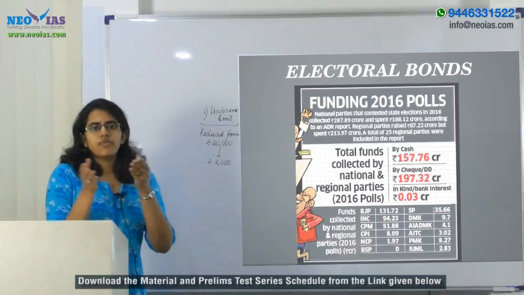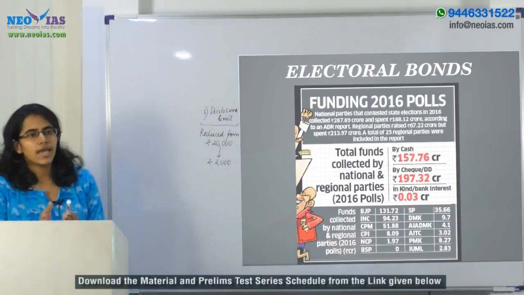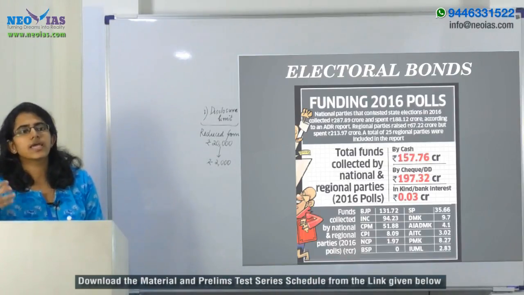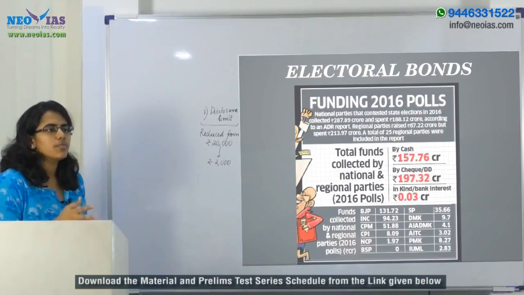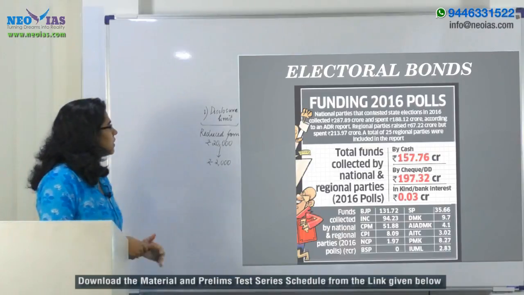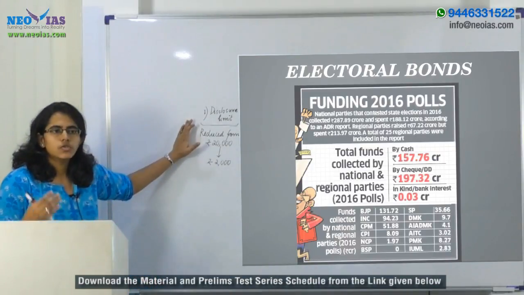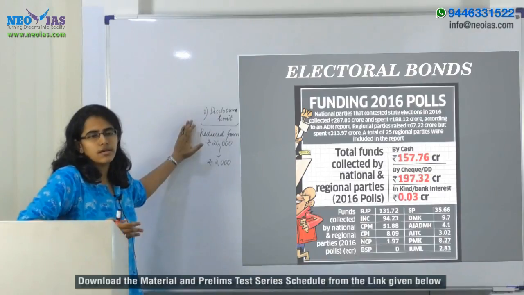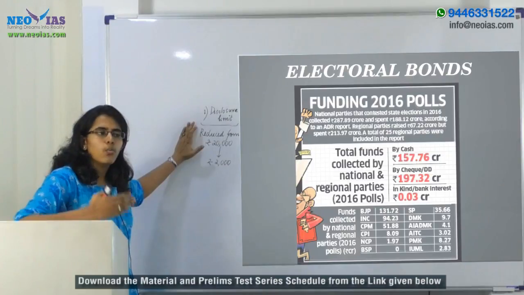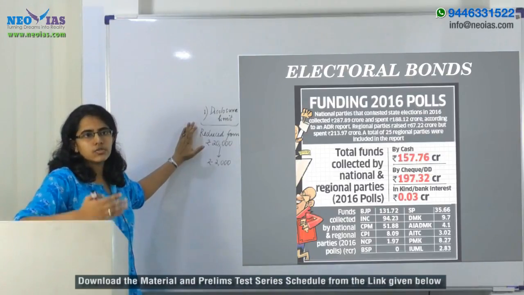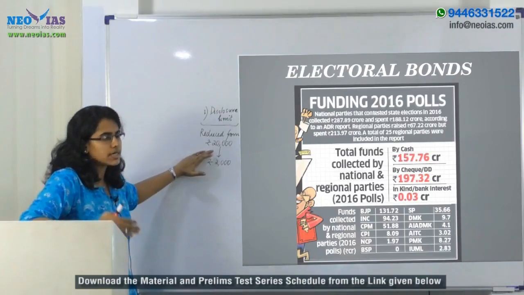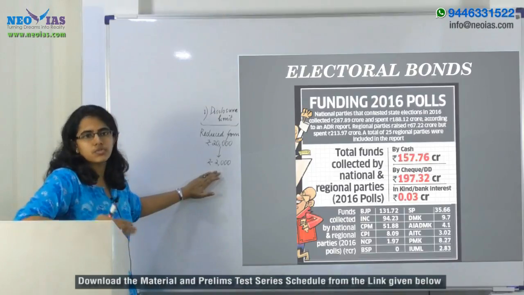When you relate political funding to the recent budget, that is budget 2017-18, a particular section was devoted to political funding, and the government came up with certain steps to cleanse it. The first step is in regard to the disclosure limit. Earlier, people were able to make donations to the political parties up to rupees 20,000 without disclosing their identity. So the disclosure limit was earlier 20,000. The present budget has reduced this and brought it down to 2,000 rupees.